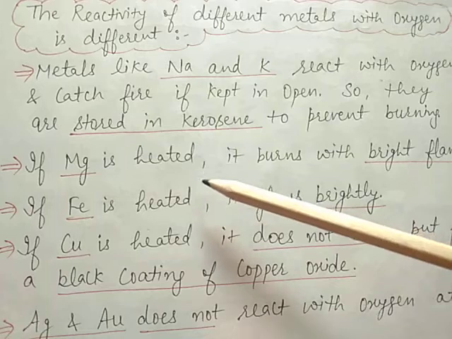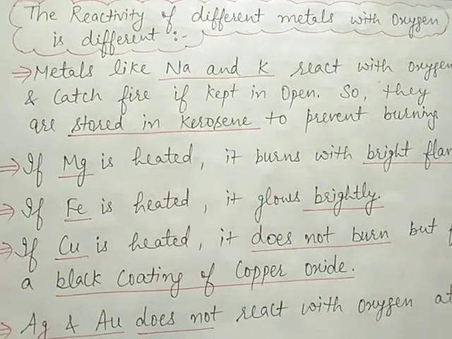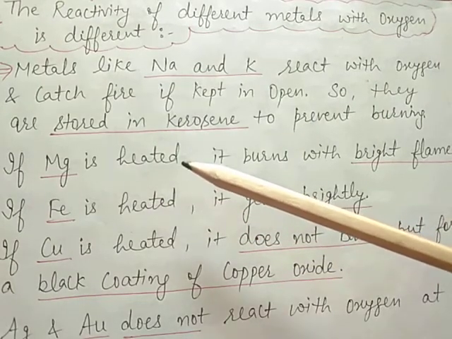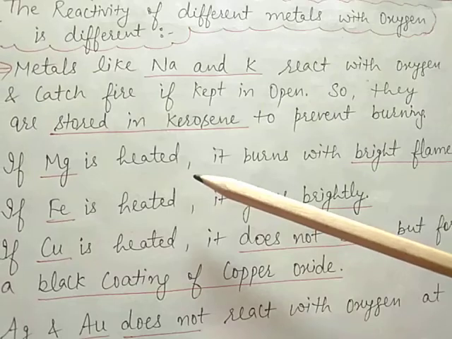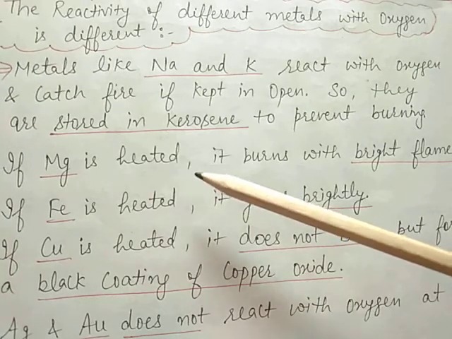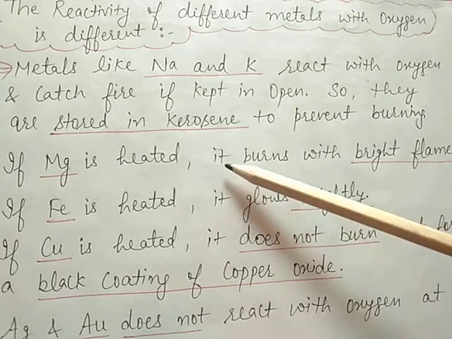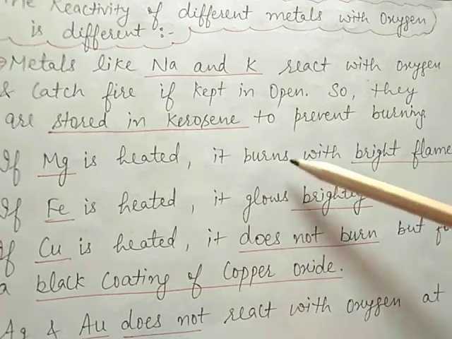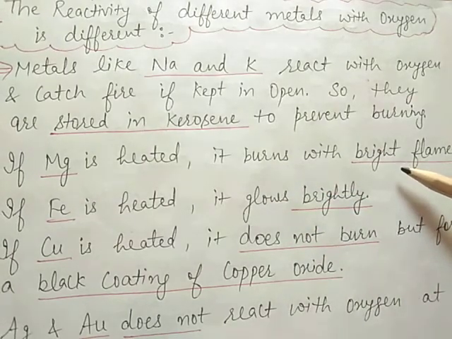Now magnesium. If magnesium is heated, it burns with a bright flame, because magnesium occupies a lower position in the reactivity series. It comes after calcium. It reacts with oxygen on heating and burns brightly to form magnesium oxide, that is, it gives a bright flame.